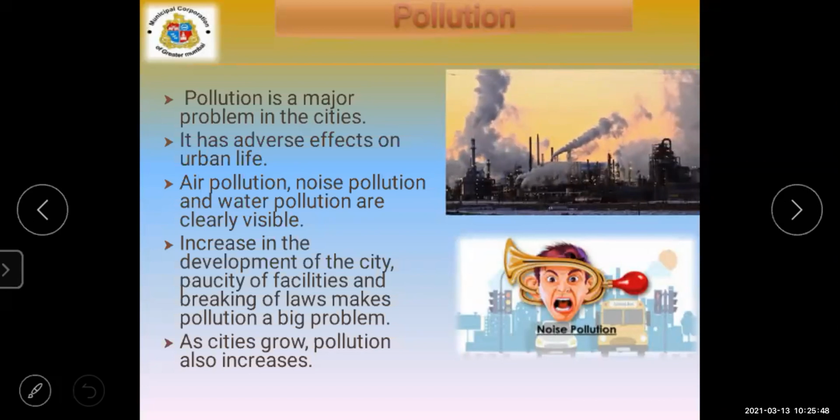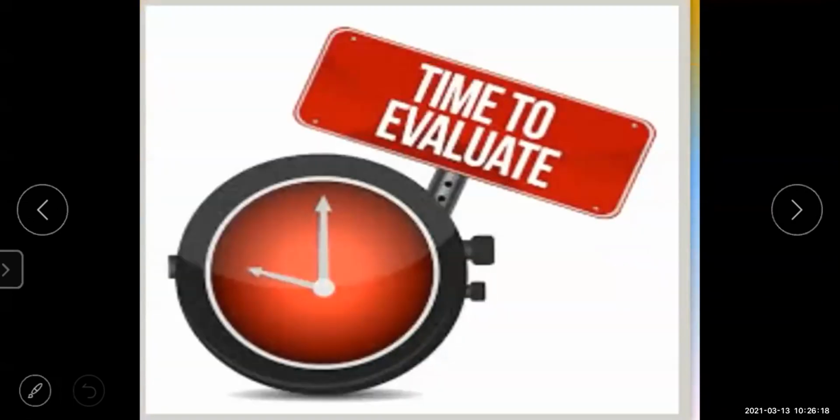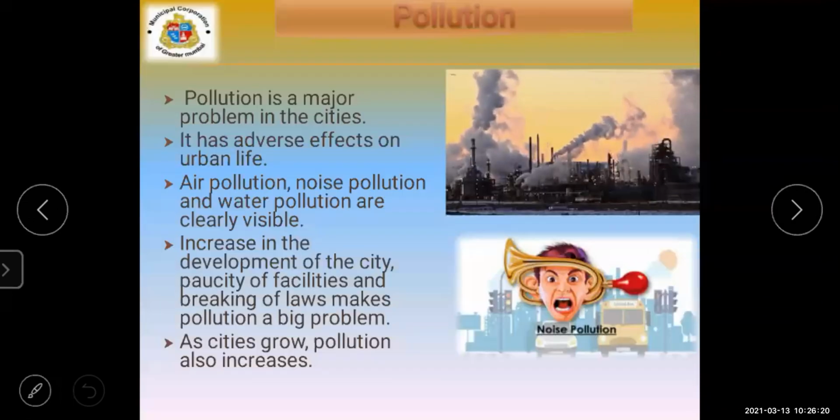City will grow, industries, small scale industries, large scale industries will be developed. There you can see the pollution. Pollution is also increased, as well as noise, water pollution, air pollution also. It is clearly seen due to this urbanization. So this is the problem of urbanization. Then the last problem was about the pollution.